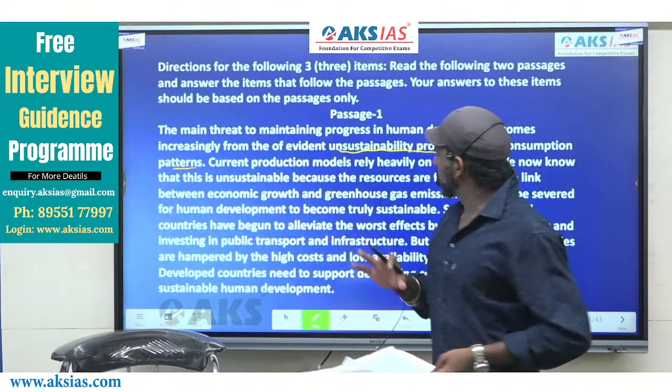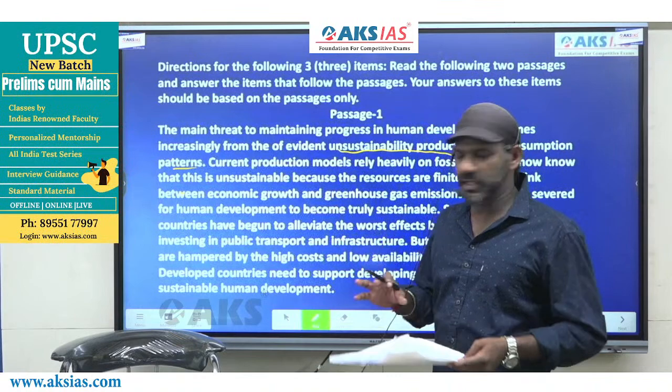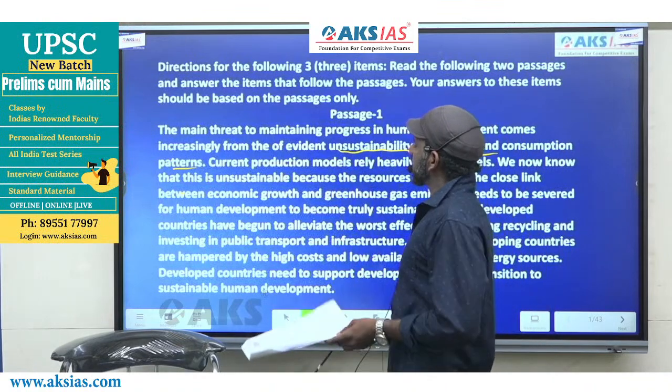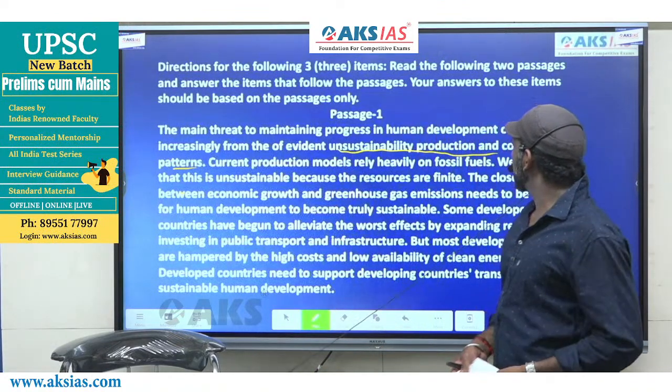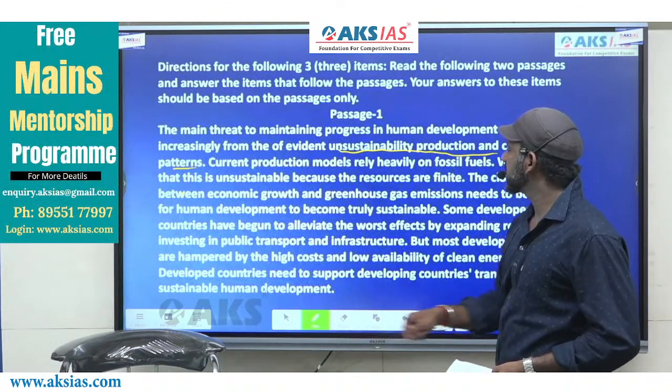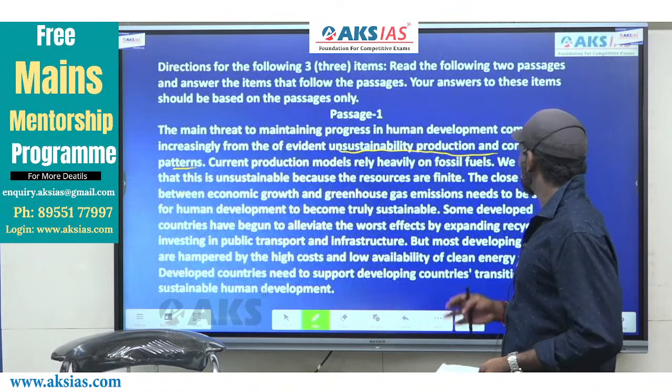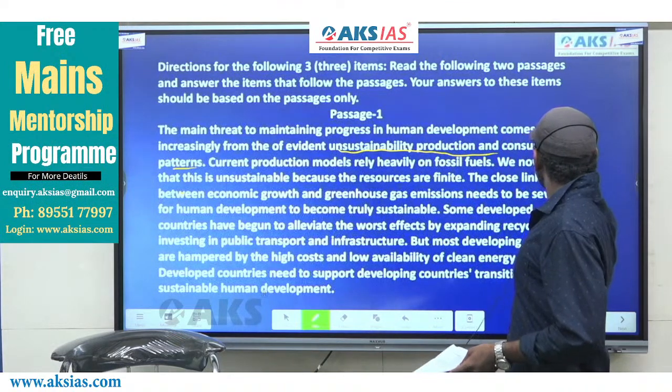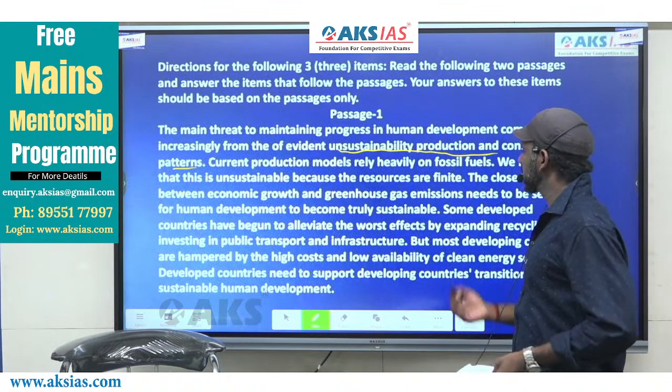As I told you, the reason and the result must appear close to each other. I'll just read this part. The main threat to maintaining progress in human development comes increasingly from the evident unsustainability of production and consumption patterns. So this is the result as per the question.